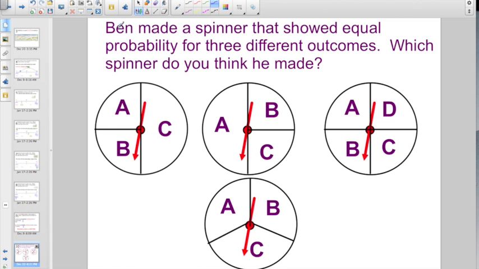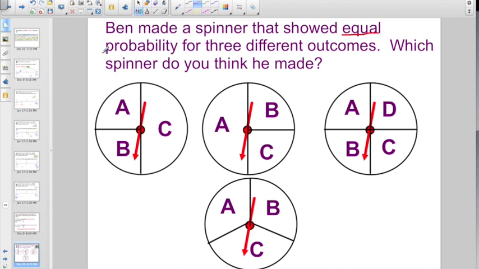So check out this one. Ben made a spinner that showed equal probability for 3 different outcomes. Which spinner do you think he made? So a couple of things.